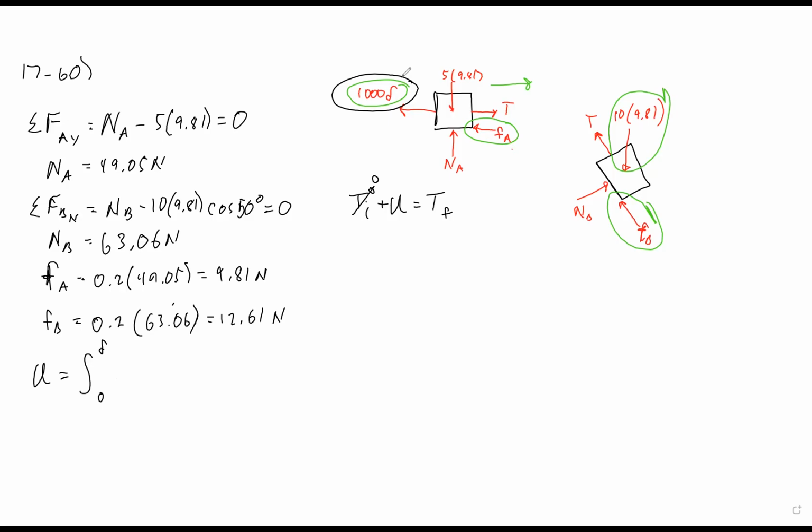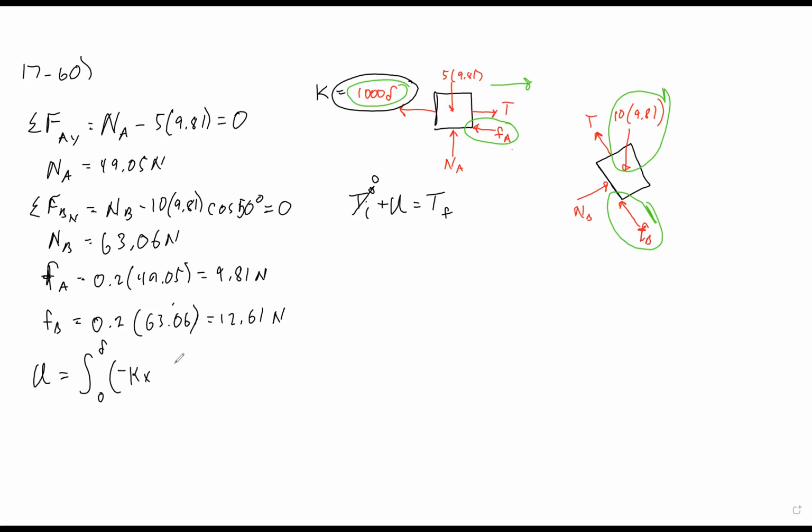And technically, let me make this equal to the K. So 1,000 delta is the actual K value. So if we do the equation, we'll have negative Kx.